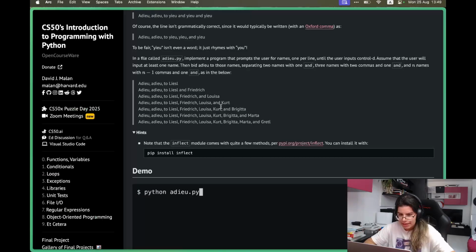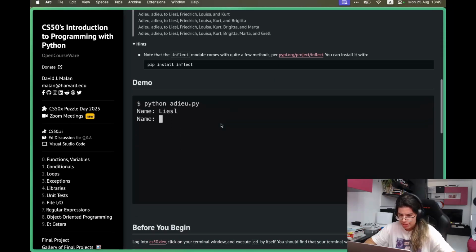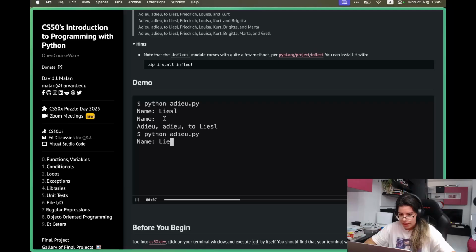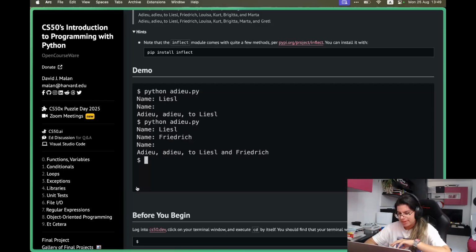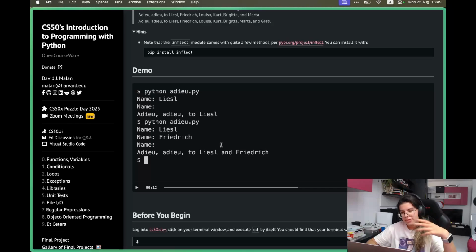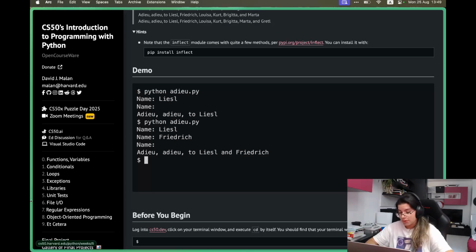So let's get back here. Is there anything else we haven't checked out? Here's just an example. The first name is Lizo. At the second name, they basically click Control D, which is end of file. And that's why the result is adieu to Lizo, I don't know. And then you could enter a couple of names and then they would all be listed. All right, I feel like we have a good sense of what we need to do, so let's just move into the IDE.